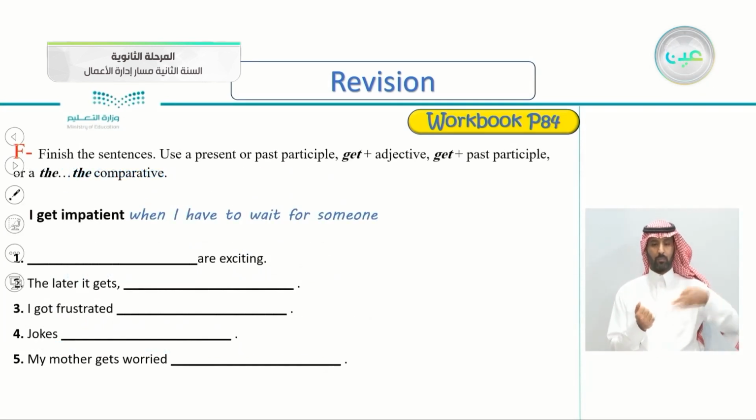Exercise F here, finish the sentences, use a present or past participle, get plus adjective, or get plus past participle, or the comparative. So you can use all of them. The first one is already done. I get impatient when I have to wait for someone. So you can write anything as long as you are using any of the lessons from this unit. The present participle or past participle, get plus the adjective or plus the past participle, and the comparative. So here, I get impatient when I have to wait for someone.